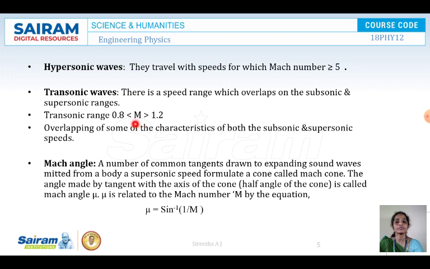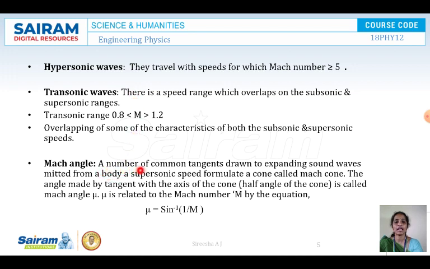When the Mach number is less than 1, it is subsonic, and when the Mach number is greater than 1, it is supersonic. So among hypersonic and supersonic speeds, transonic speed is an overlapping of subsonic and supersonic. Hypersonic waves travel with a very high speed because the Mach number is greater than or equal to 5.